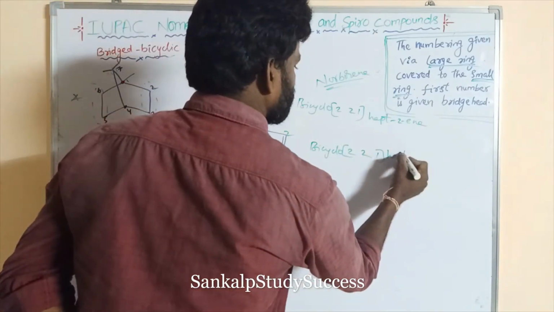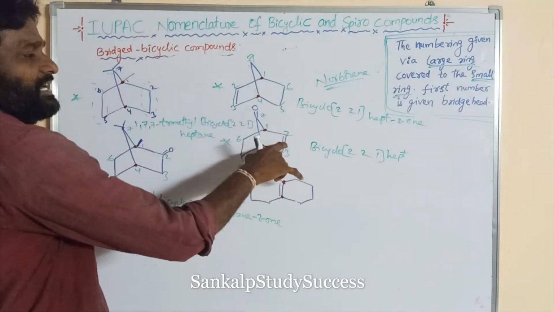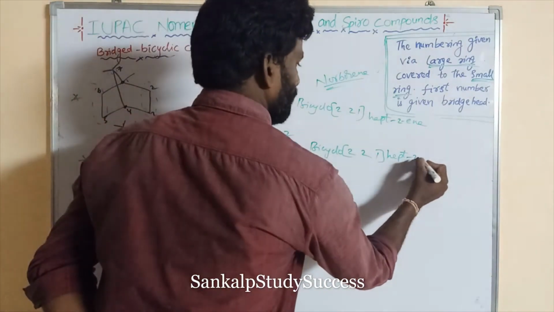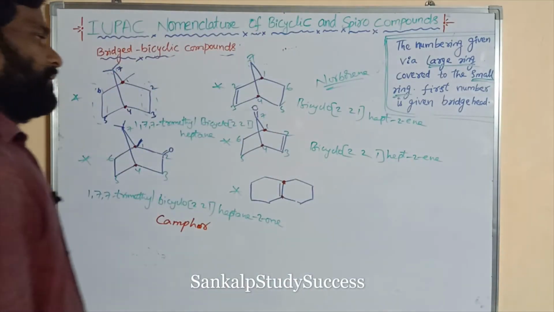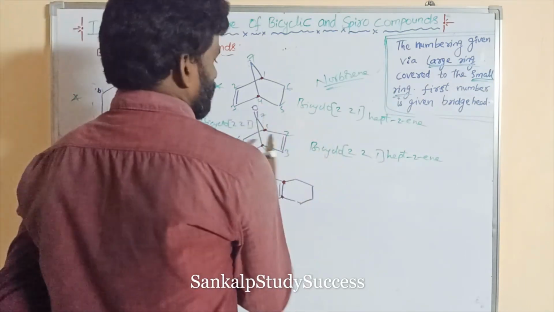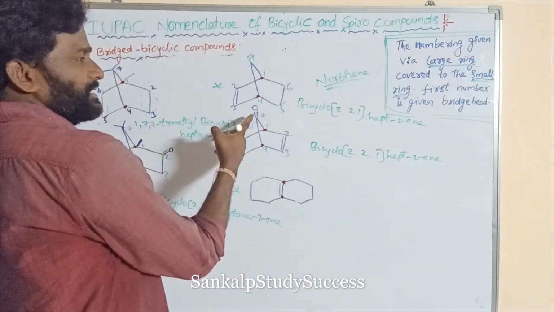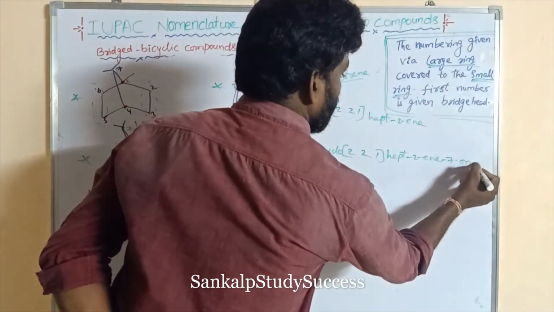Hept. Here a double bond is present. This is not ane. This is ene. 2-ene. And 7-one. Here what is the secondary suffix, ketone? That is one. 7-one.